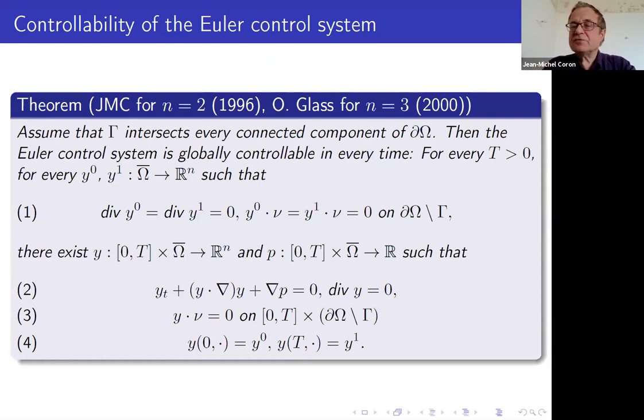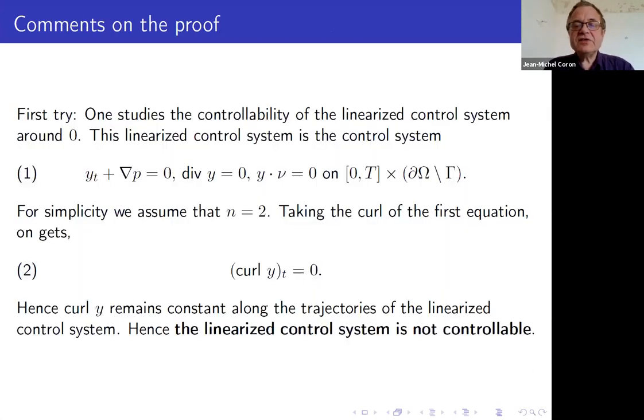And then, in fact, it's possible to prove that in this situation, you have the global controllability in small time. And the idea is really to use the return method. You start by linearizing the system to see if we can get a local result. It's not working because the linearized system is given by 1.